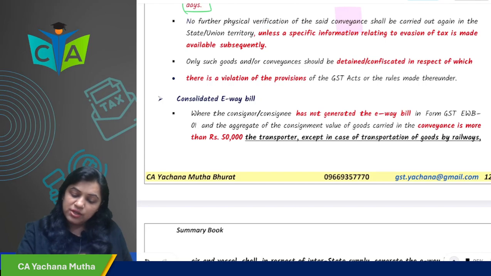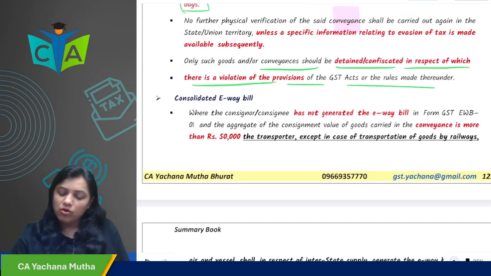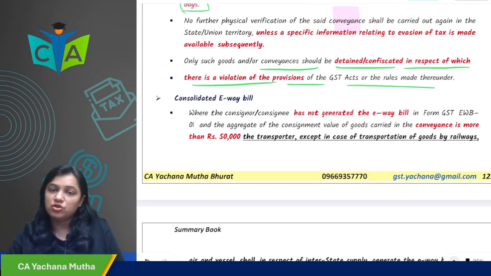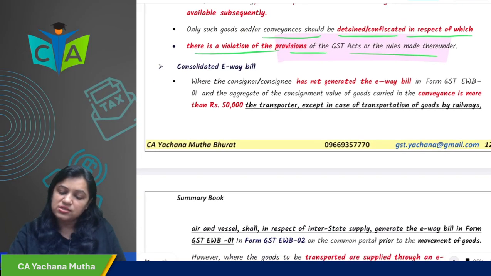Only such goods or conveyance should be detained or confiscated in respect of which there is a violation of the provisions of the Act or rules made thereunder. So, the goods or conveyance that will be detained or confiscated will be those in respect of which there is a violation of the provisions of the GST.